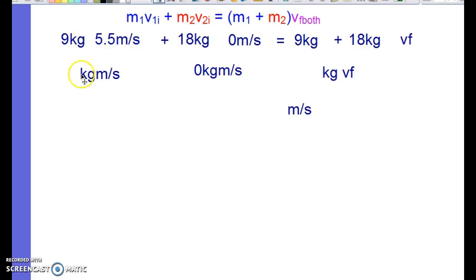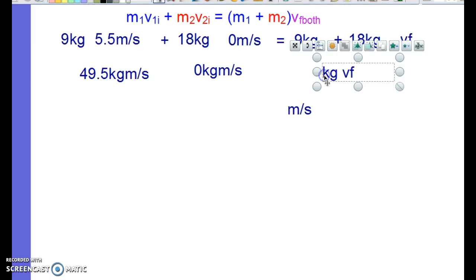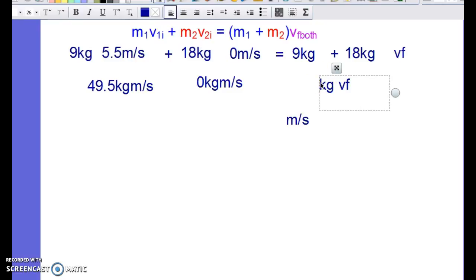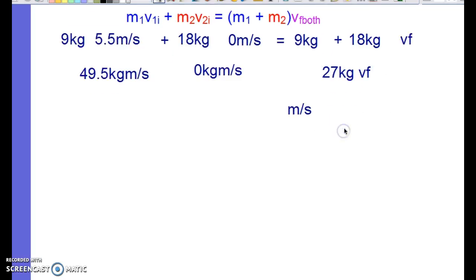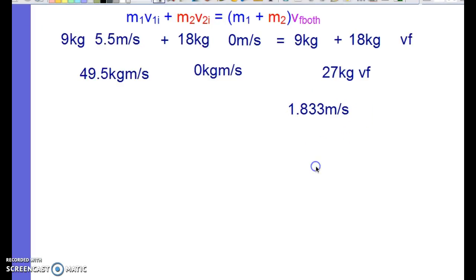And when you take 9 times 5.5, you get 49.5. And of course you're adding that to 0. And then 9 plus 18 is 27. And so then you got it set up like this, where the grocery cart has 0 momentum, then you need to divide by the 27. Divided by 27. And you see that it comes out to be moving at a whopping big 1.833 meters per second.